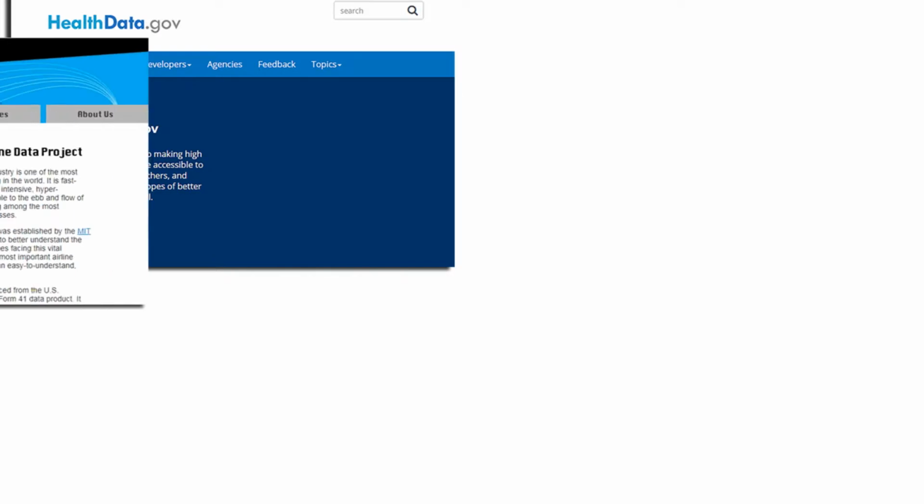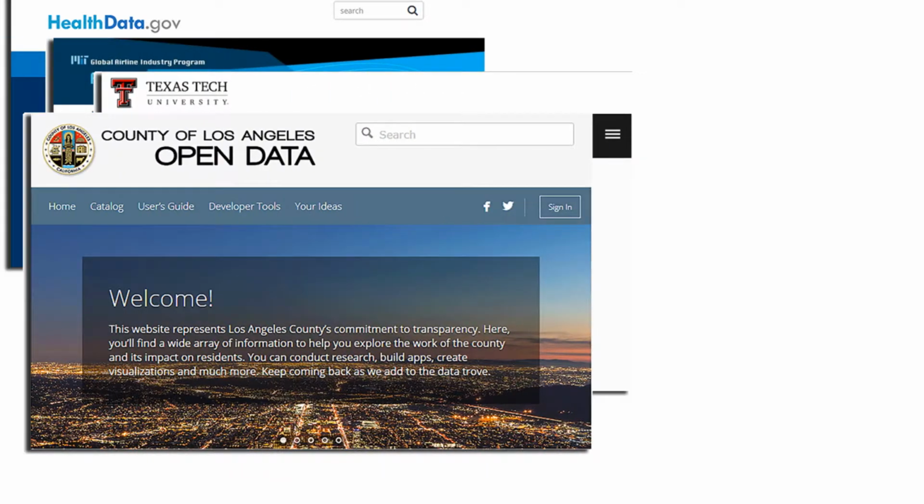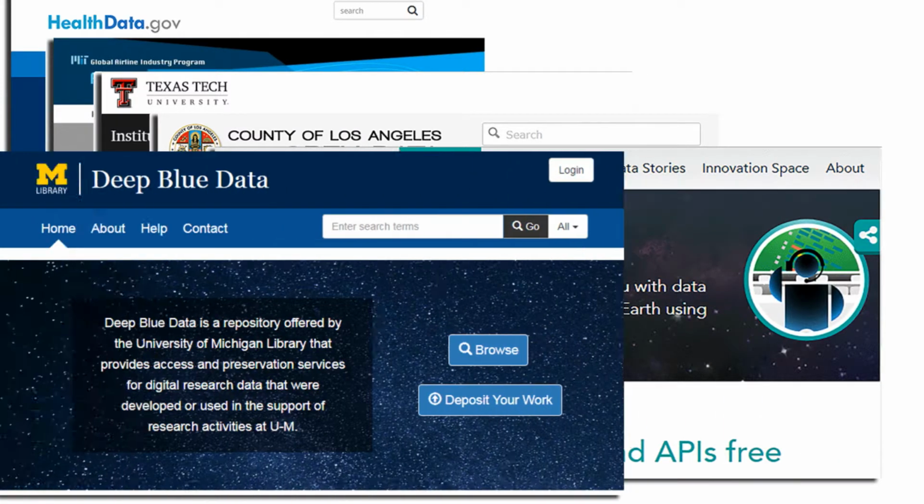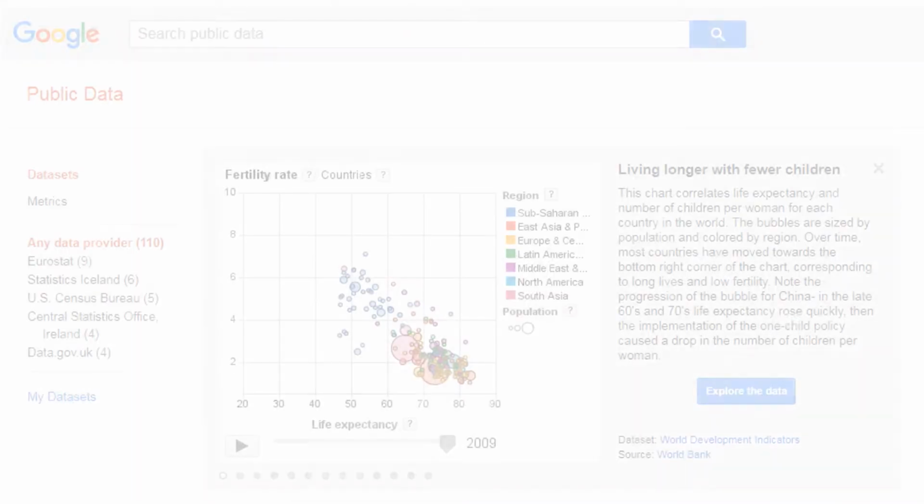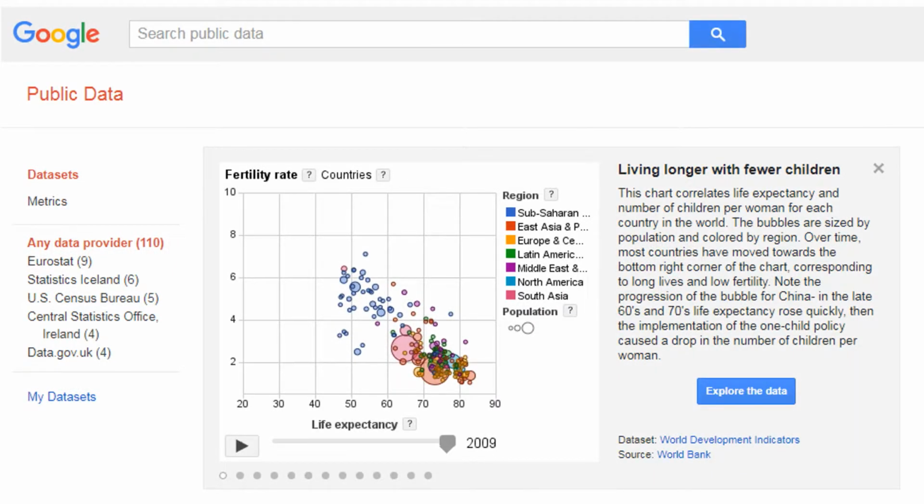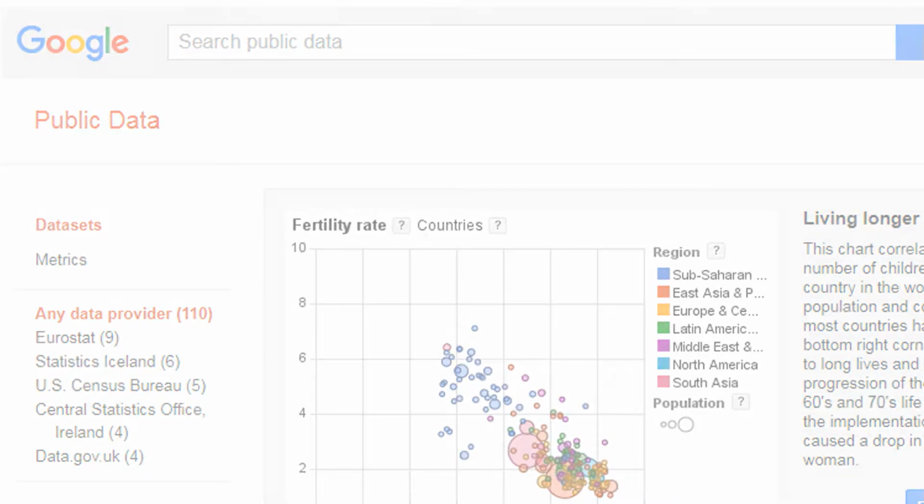Of the data repositories that are available to the public from educational institutions or government agencies, many are searchable. In addition to individual, academic, and government repositories, there are digital libraries that index publicly available data. For example, Google Public Data is a directory of open data sets from many international government agencies.